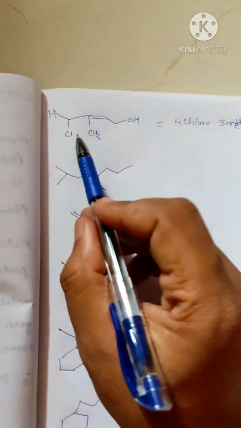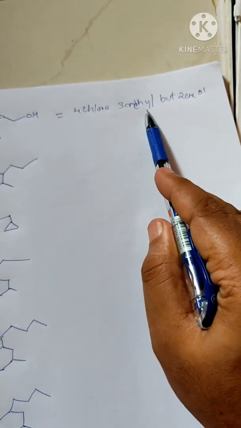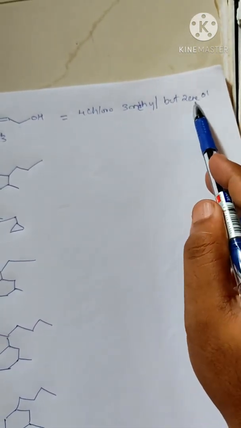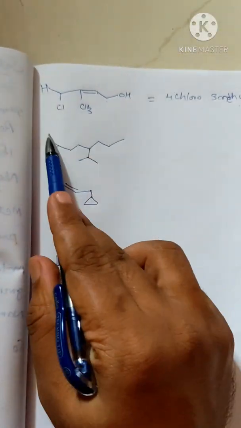Why is it but-2-ene? Because there is a double bond. But-2-ene, then we can say ol. So it is 4-chloro-3-methylbut-2-en-1-ol. Or we can say but-2-en-1-ol. Okay, so next. This is also a quite challenging compound.